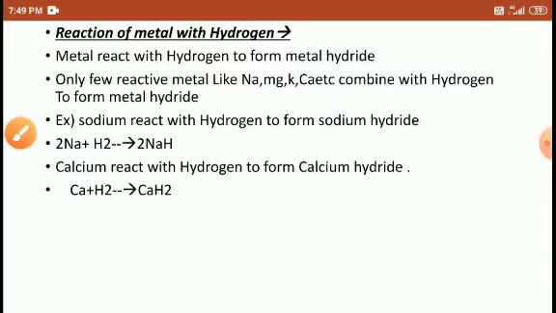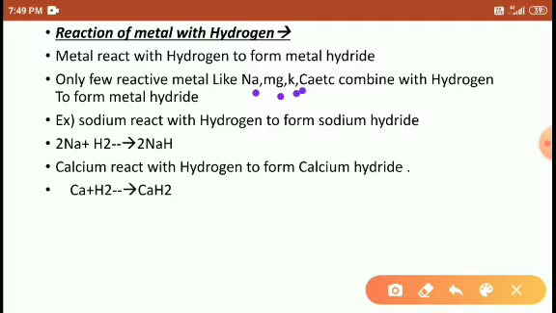Right, students? Only a few reactive metals like sodium, magnesium, potassium, and calcium combine with hydrogen to form metal hydride. Only these four react, students, because only these four are more reactive towards hydrogen. This is the only reason. Only these four species more easily attract the hydrogen.